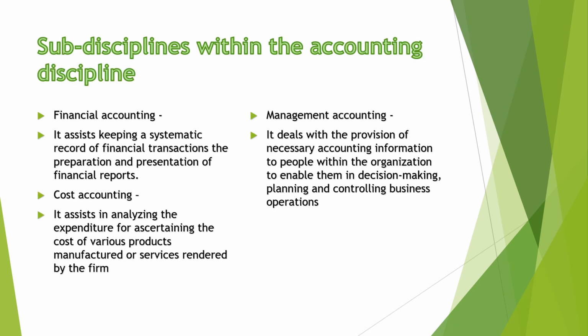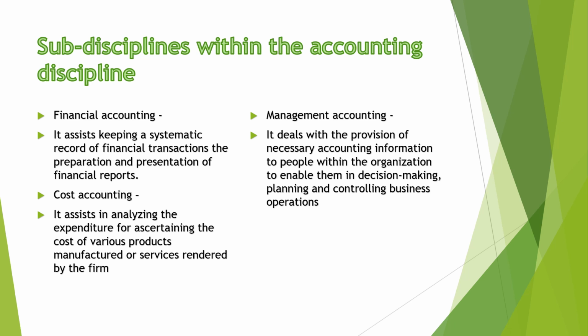What is financial accounting, or what are the different disciplines within accounting? My dear friends, earlier, when the business is small and transactions are small, all the transactions can be recorded in a single book, that is called financial accounting.